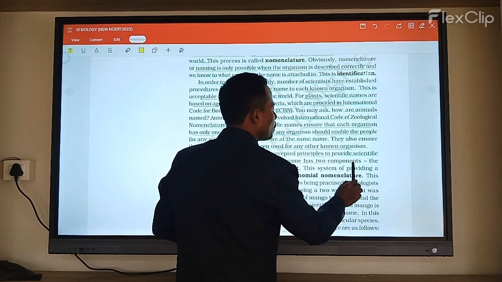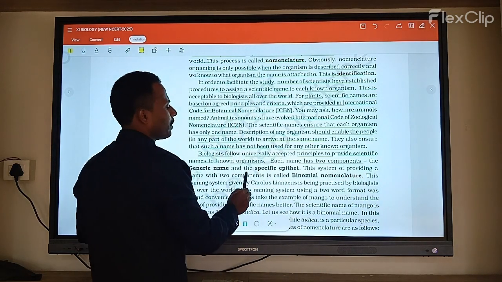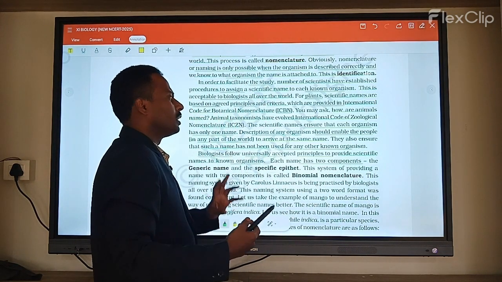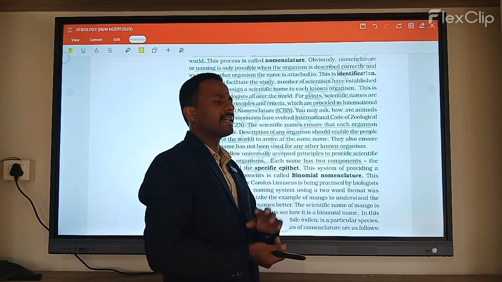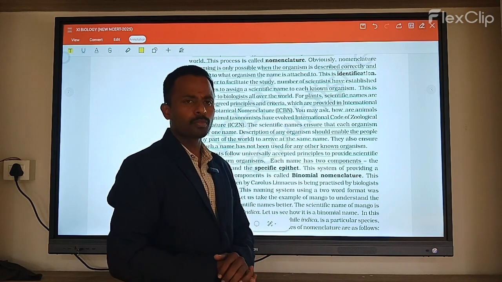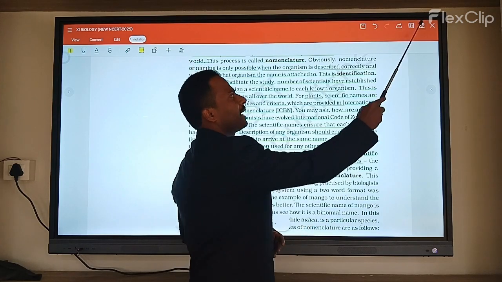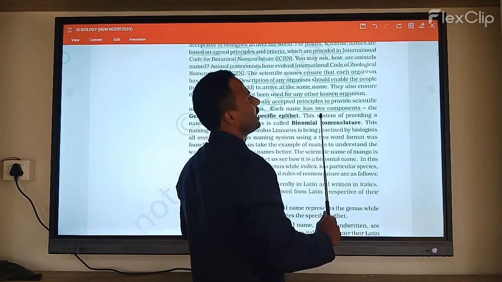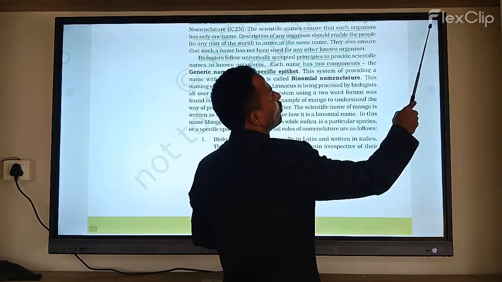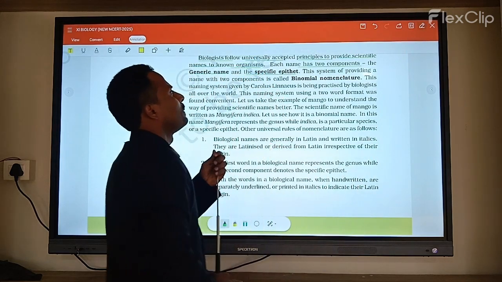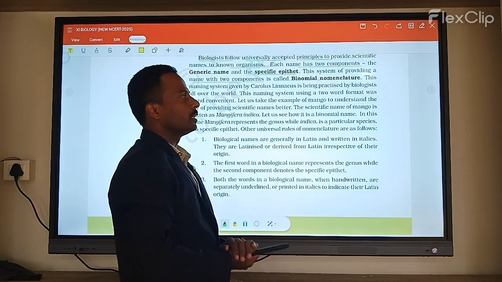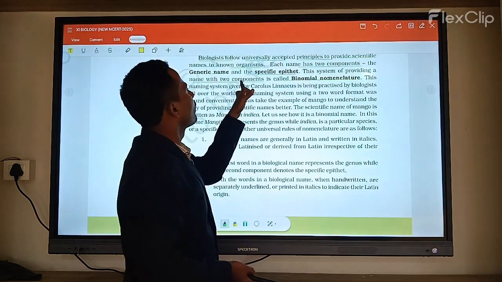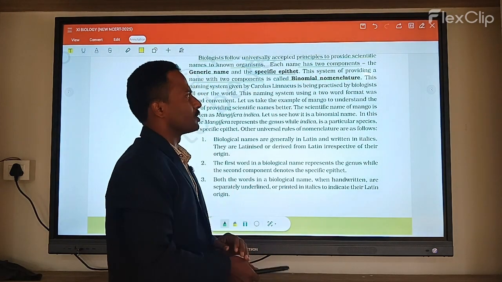Each name has two components, the generic name and the specific name. For example, take the species Mangifera indica. When we make a particular name, we require two components: one is the generic name, another is the species name. This system providing two components is called binomial nomenclature.